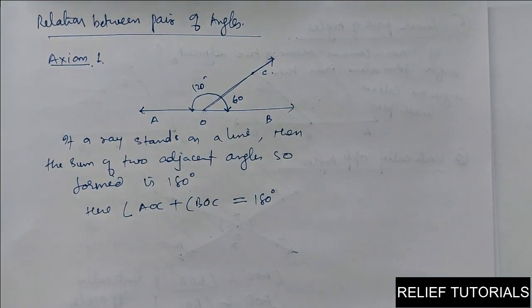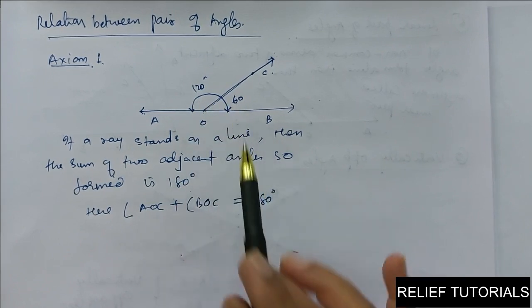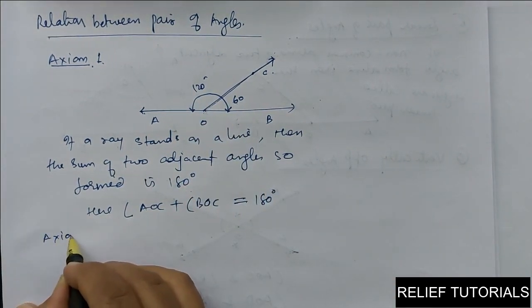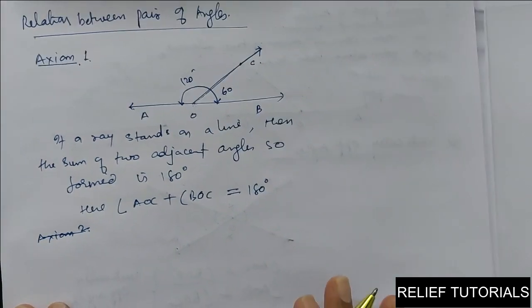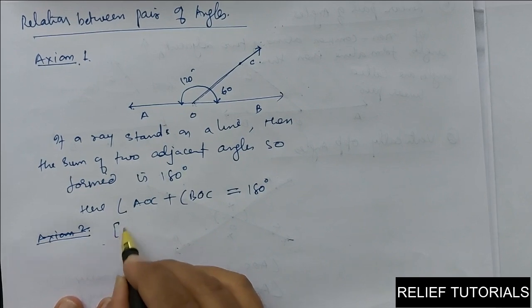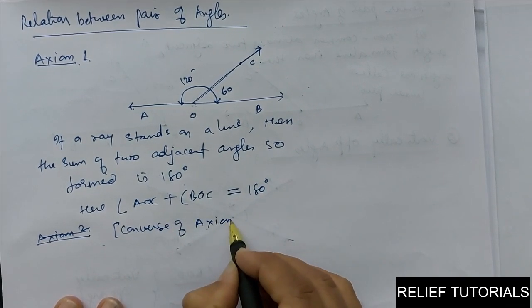So in short, we can say if a ray stands on a line, then the sum of two adjacent angles so formed is 180 degrees. This is axiom 1. Now axiom 2. It is just the converse of axiom 1. I will explain it.